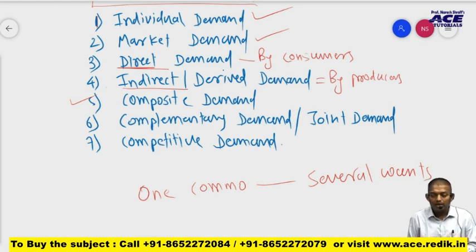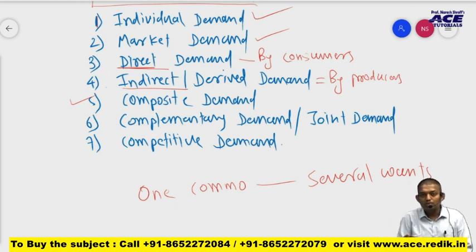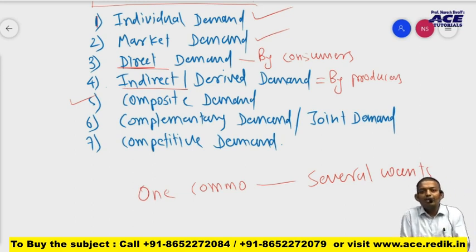In earlier days, people used to buy pen and ink together. If we want to make tea, we will demand milk, tea, ginger, and other stuff which is used in tea. So all those things we demand together to satisfy our one single want.